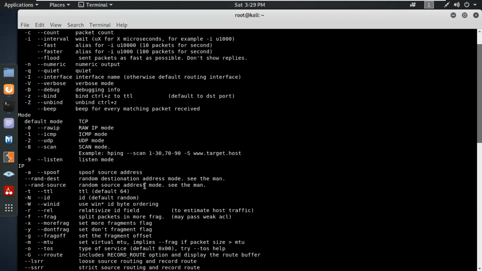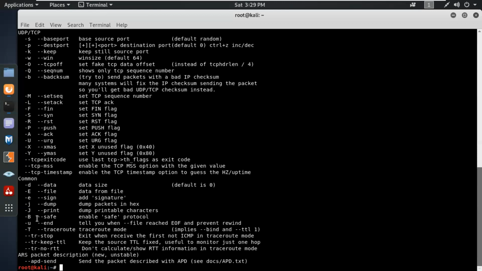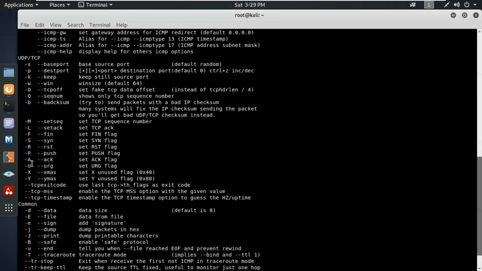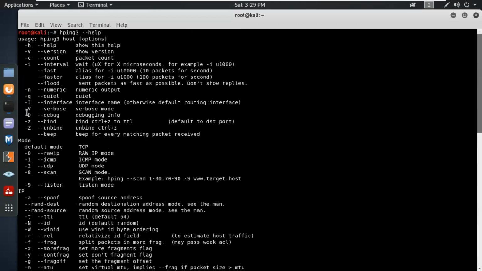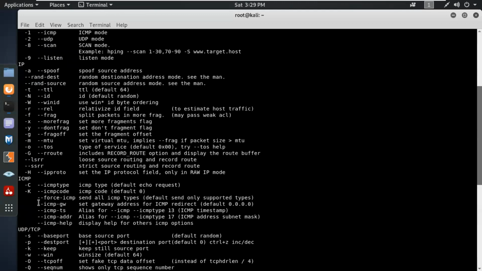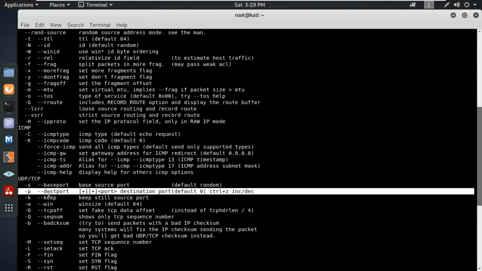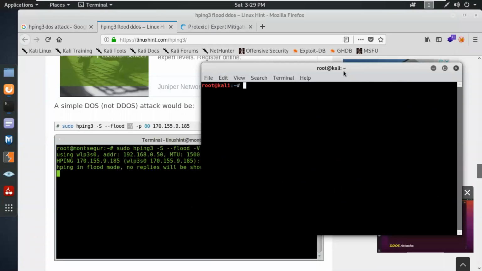The capital V is used for verbose, to check the output. And the hyphen p, the port, is used to specify the destination port, because we're going to attack the destination port services. So see this one, I'm going to use this command over here.